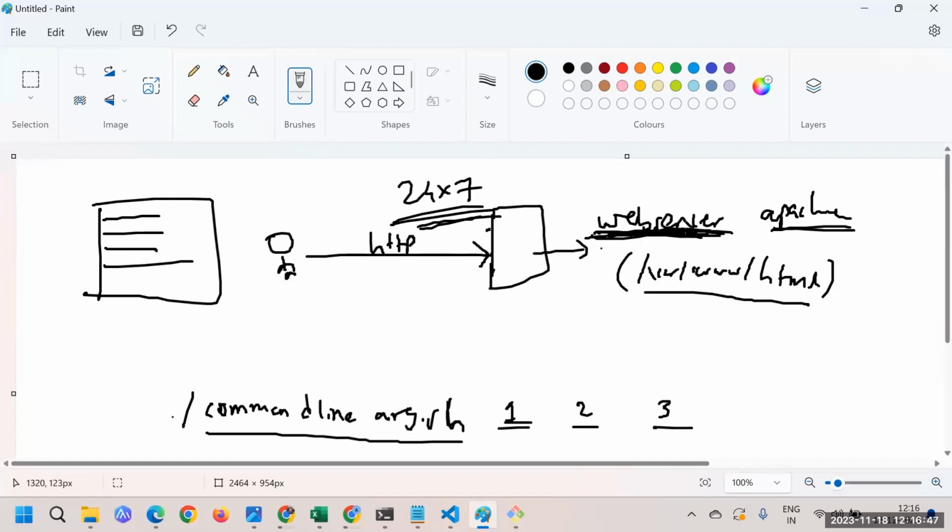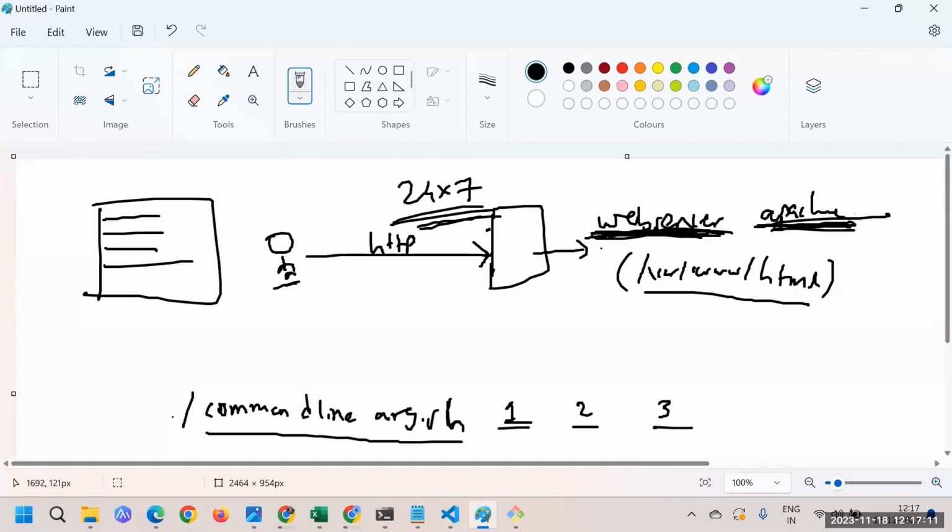Then the web server will respond back to this user. It will serve the website that you are running on top of it. For that purpose, we are considering Apache as the web server, so Apache needs to be installed.